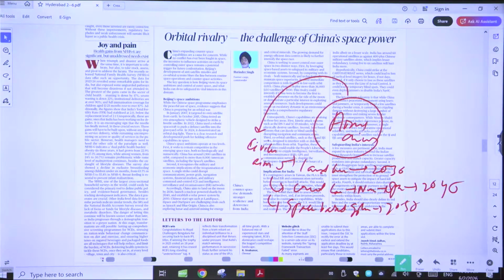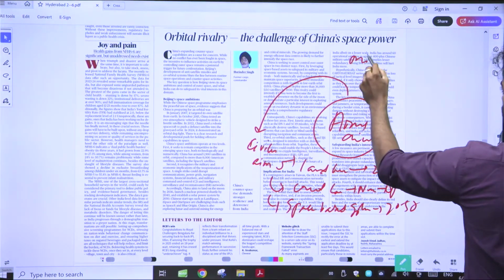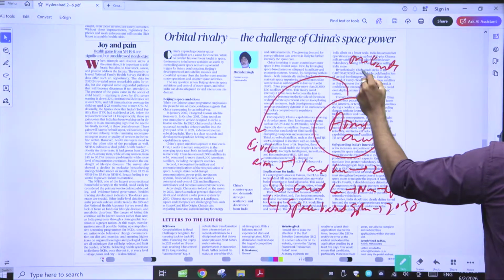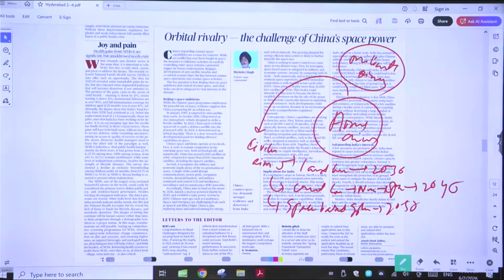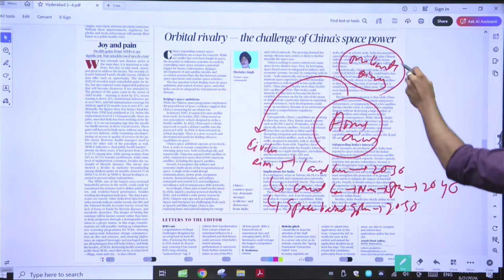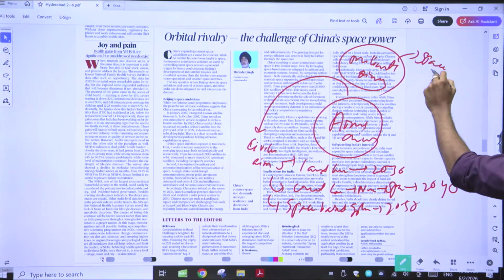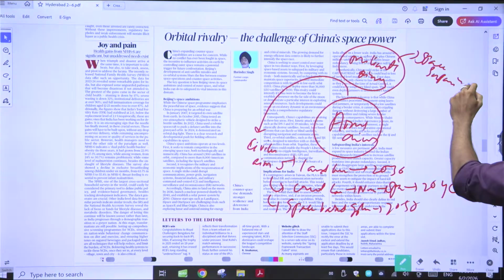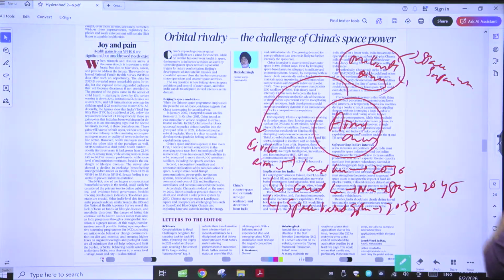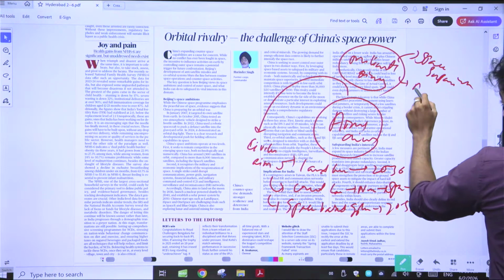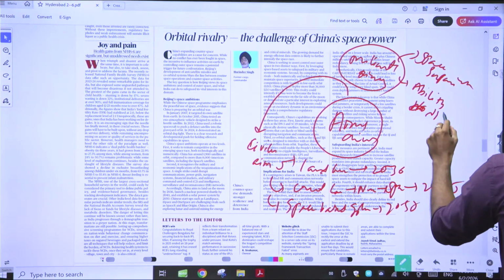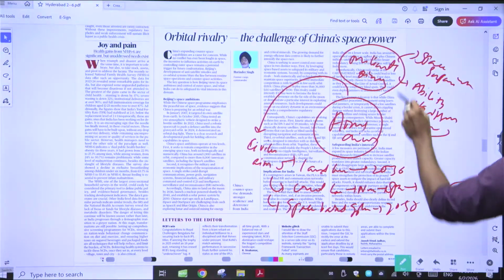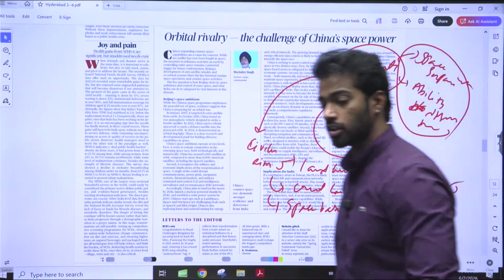Other than that, they have military aims also. As we have discussed the civilian aims, let us discuss the military aims of China. Now, what are the military aims of China? China is saying that it will get space superiority. As I was saying, it has already occupied land superiority, and it is now trying to go into space superiority. Then the other thing is the ability to disable other satellites. These are the things that China is focusing on.